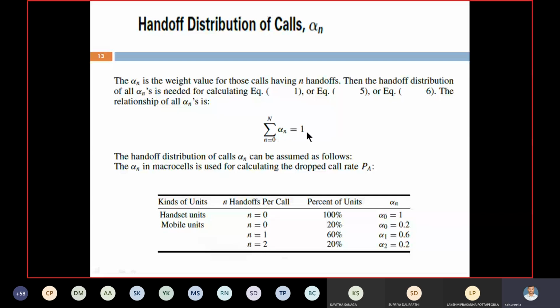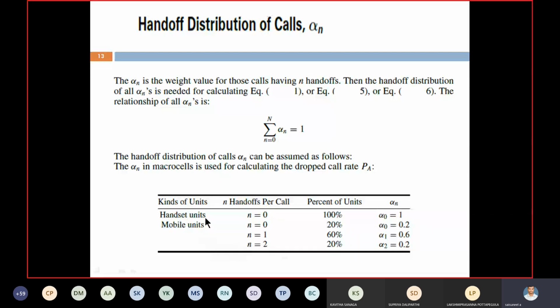the alpha, how to calculate alpha n value for macro cells. Now, how to calculate the PA value is discussed now. Suppose they are given some data like this: kind of units, how many handoffs can take place, the percentage of units covered, and what is the alpha n value. First kind of unit, handset unit.